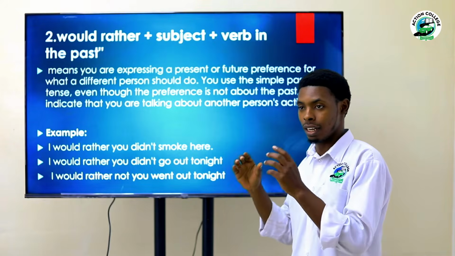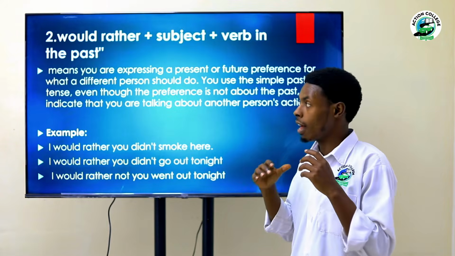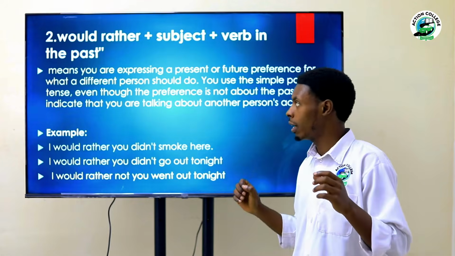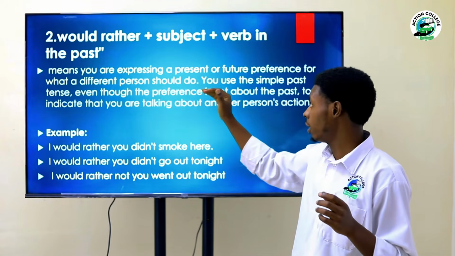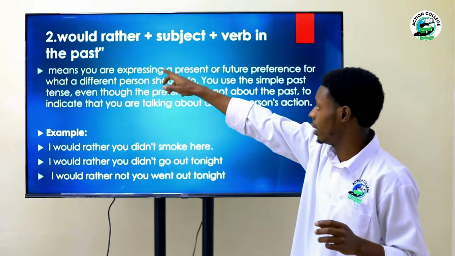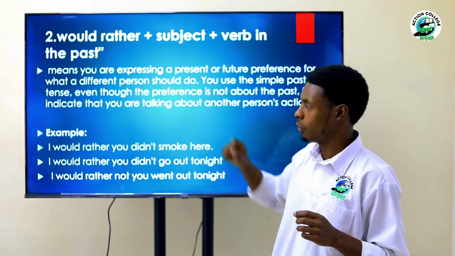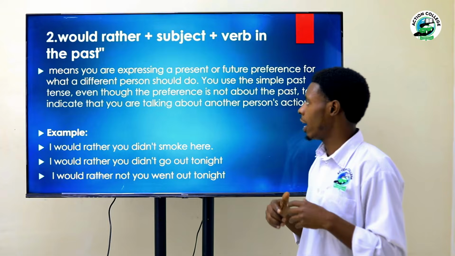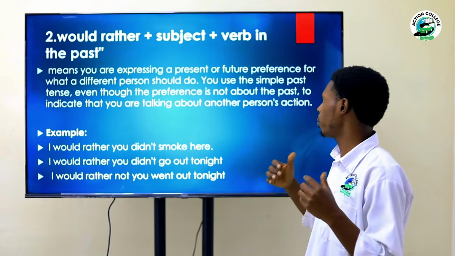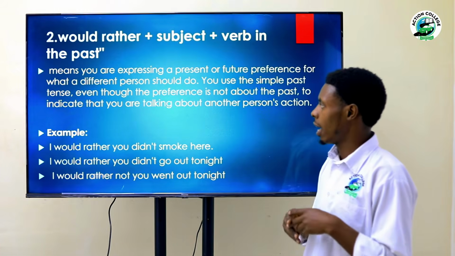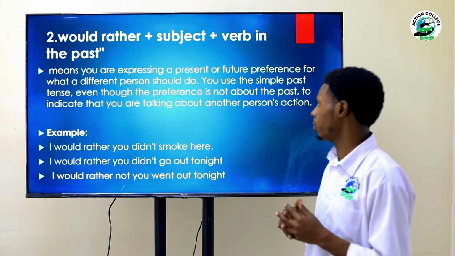So, what does this structure mean? As you see, this structure is different from the first one, because here we had past and subject. You get? So it means that you are expressing present or future preference, what a different person should do.